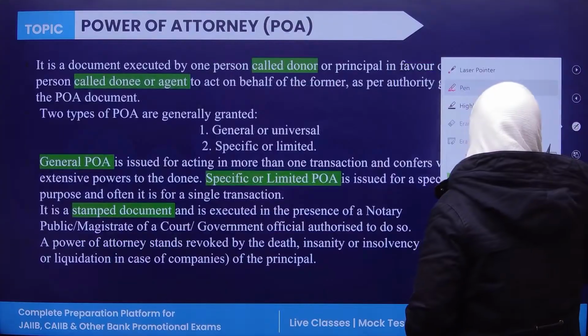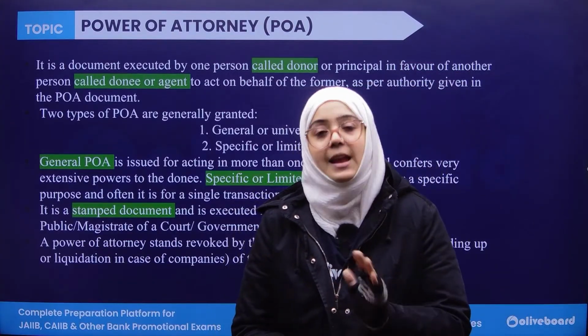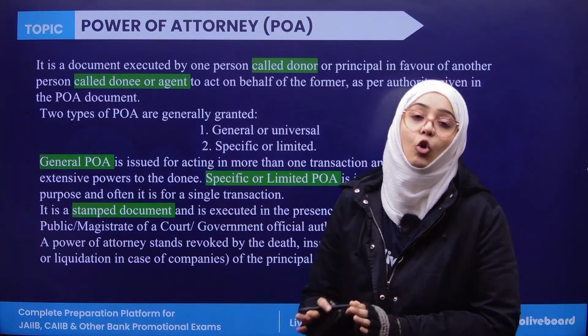But if we talk about the power of attorney, technically it is the same thing, with differences, of course.